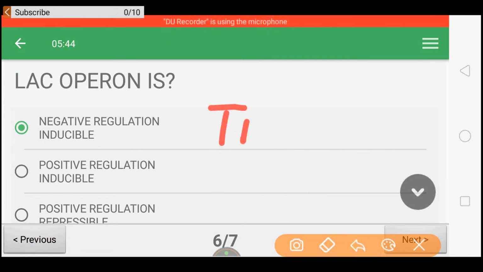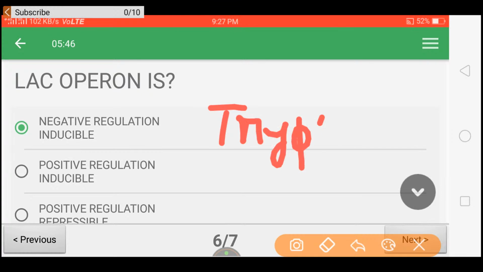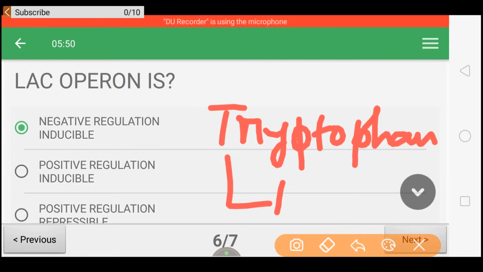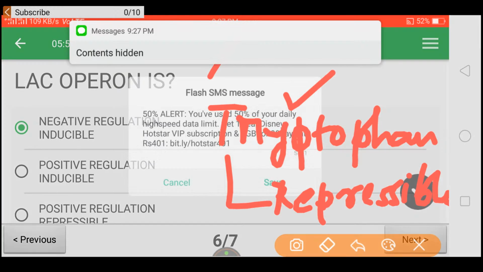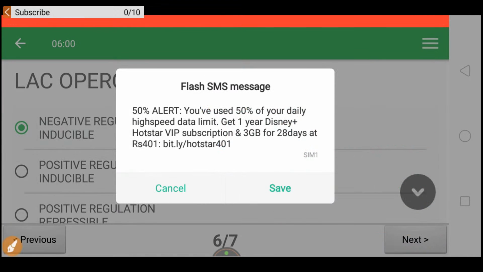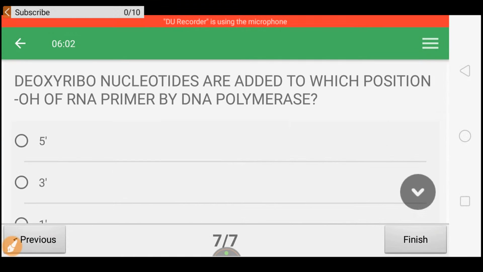But tryptophan operon is repressible. Tryptophan operon is repressible. This might help you to solve other type of questions.